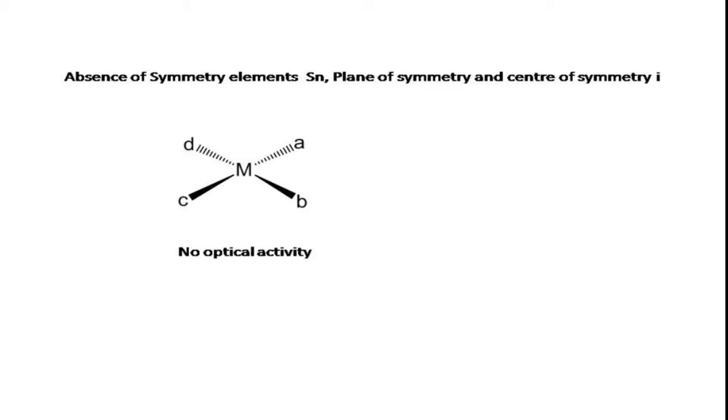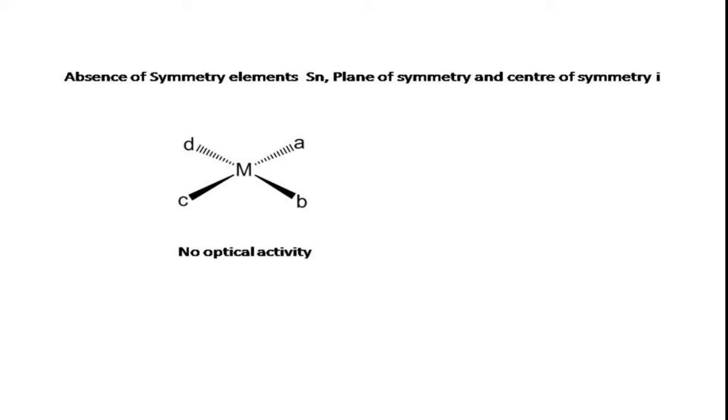You can see this molecule is a planar molecule. That means it has a molecular plane of symmetry. It has a plane of symmetry which passes through the molecular plane. Therefore, it is optically inactive. Because the criteria is the molecule should not have a plane of symmetry.